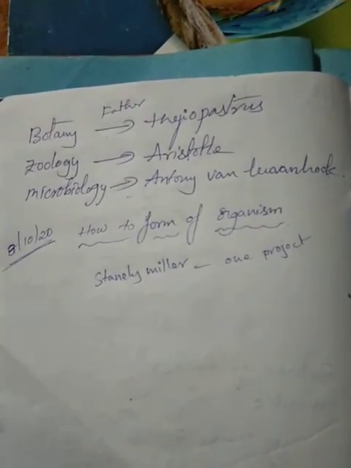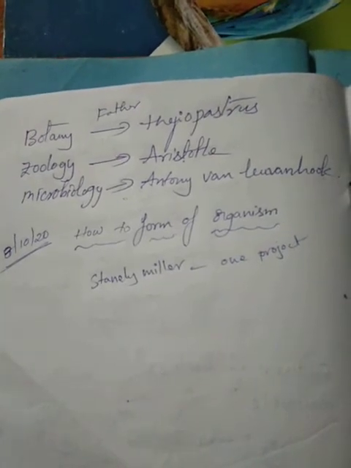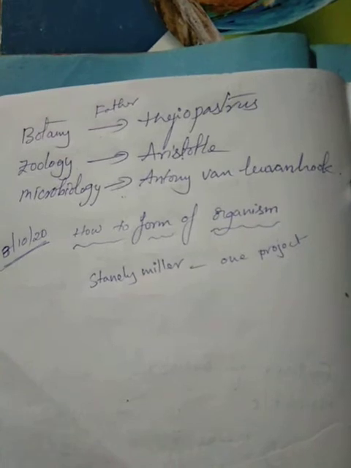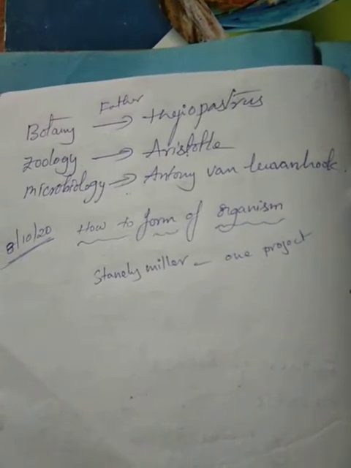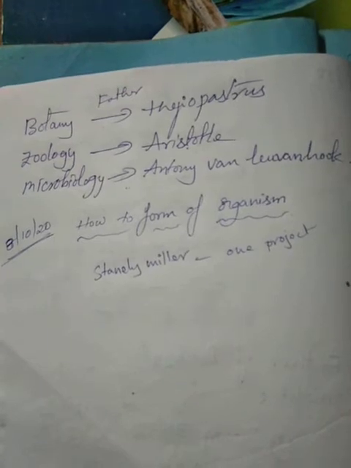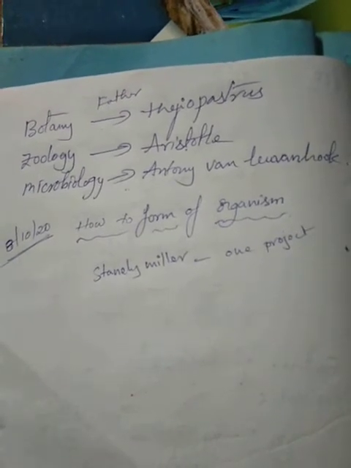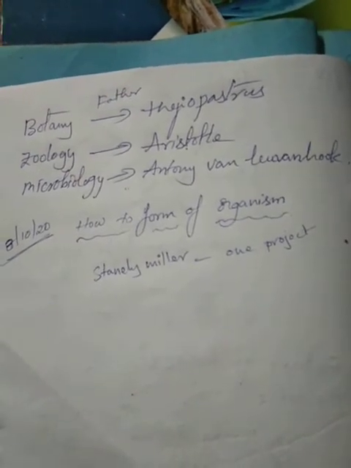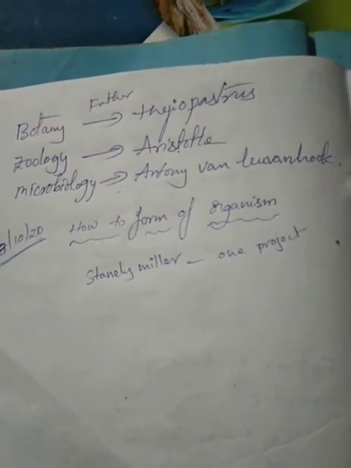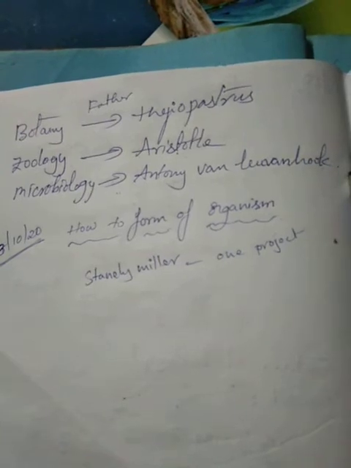After 7 days he observed no changes in the water. But the cap was removed, and again the boiled water was kept for 7 days. After that he observed that microbes had formed in the boiled water.